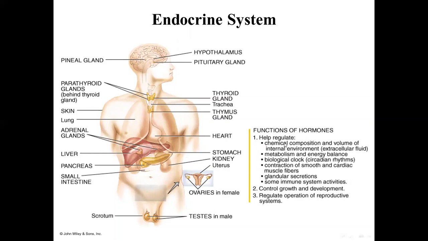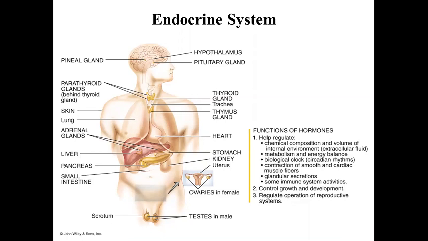So what's the function of the endocrine system? The function of hormones is to help regulate the chemical composition and volume of the internal environment, extracellular fluid, metabolism and energy balance, like thyroid hormone, and the biological clock, circadian rhythm, like melatonin, an example for circadian rhythm.